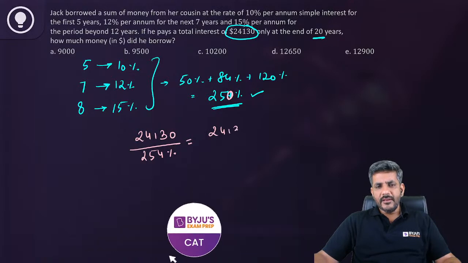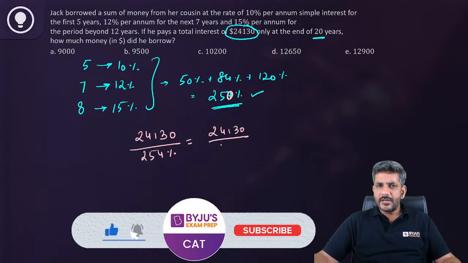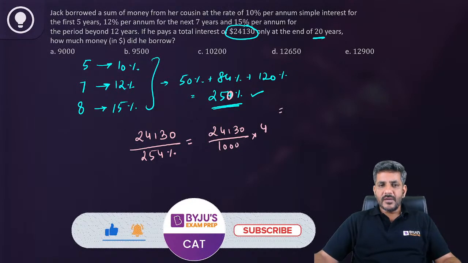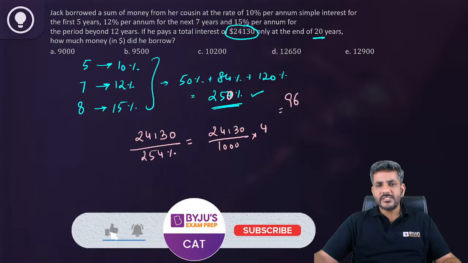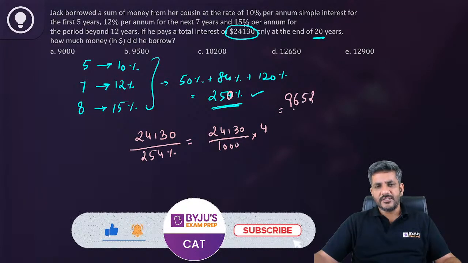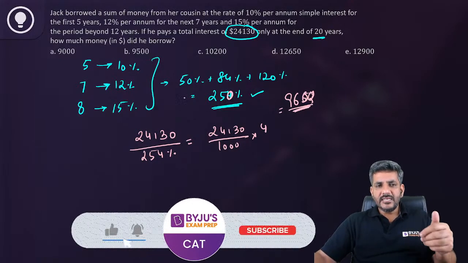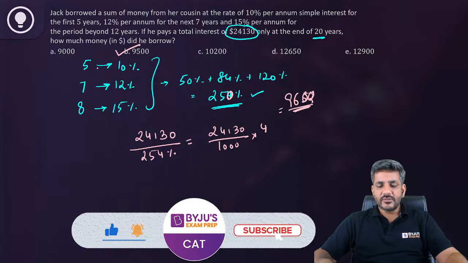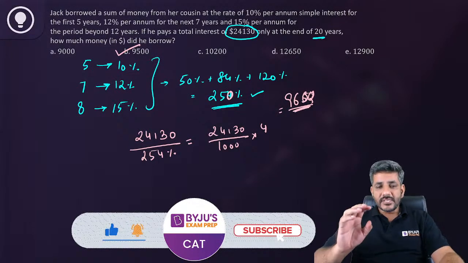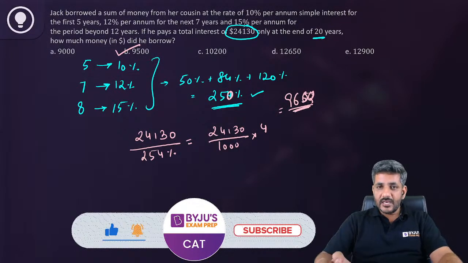How does that help me? Dividing by 250% means I can also say 1000 by 4. So if I multiply this, it will give me approximately 9652. I mean approximately 9600. So my answer should be slightly below that. And slightly below that is 9500. So that gives me the right answer. I am saying that you can exactly calculate that as well.